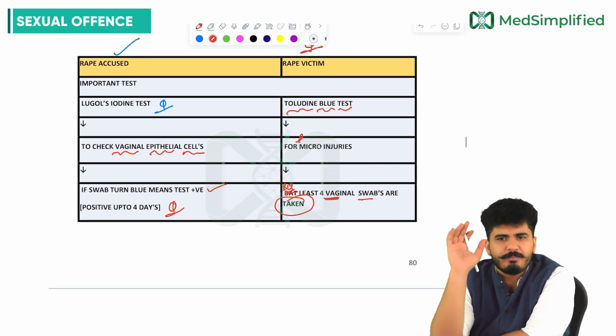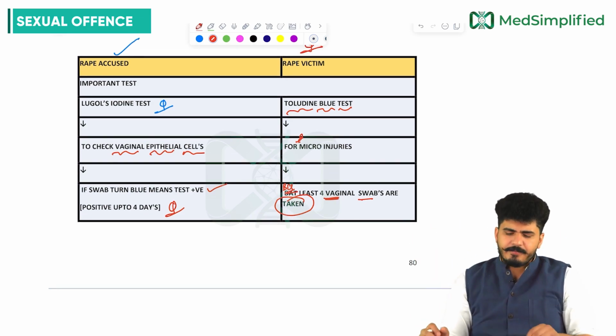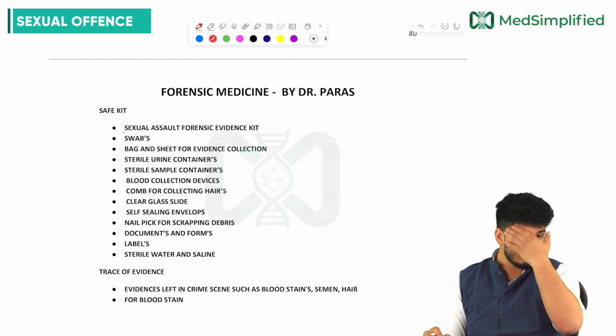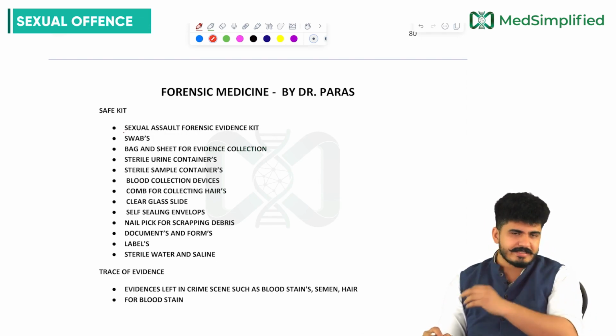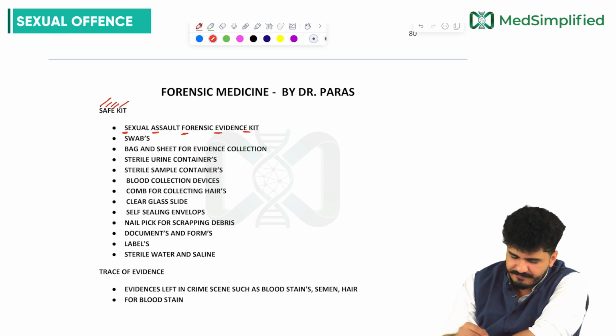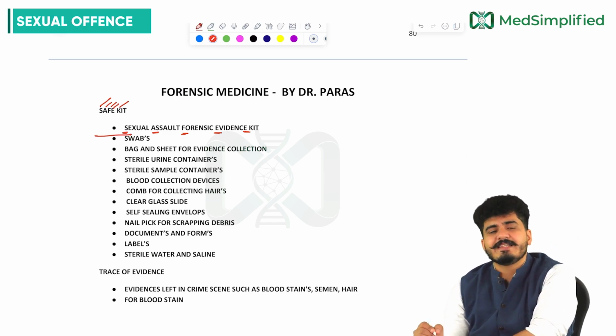So these are the 2 important tests we have read right here, sir. Now we will be moving on to the SAFE kit. Sir, what is the SAFE kit, which is very important? Now this kit you have to take where the rape has happened, or for the examination of a rape victim. The SAFE word stands for Sexual Assault Forensic Evidence Kit. This is the SAFE kit.